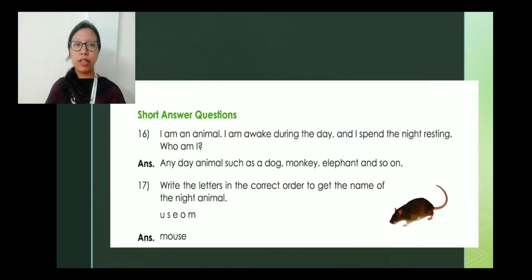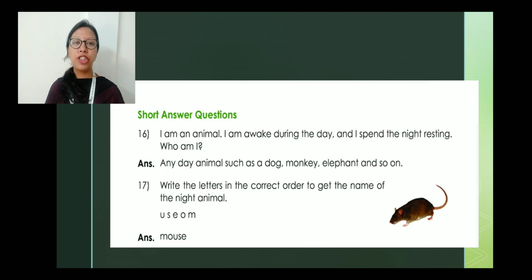Now let us come to question number 16. I am an animal. I am awake during the day and I spend the night resting. Who am I? Now specifically here it is not given which animal, okay? But you can write any animal such as dog, monkey, elephant and so on. These animals are awake during the daytime. That means the question is asking about the day animals, but it has not specified which animal. Therefore you can write any name of an animal which is suitable as a day animal.